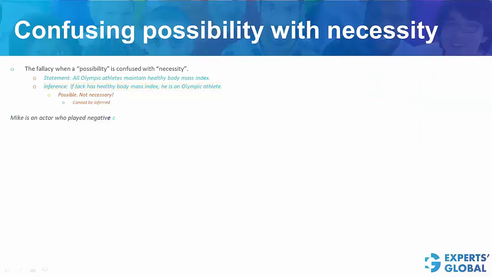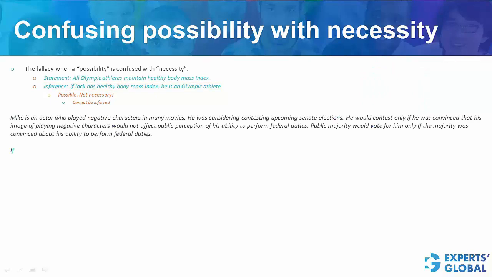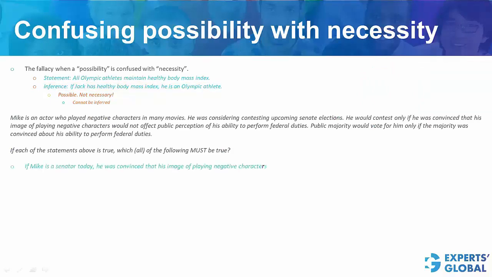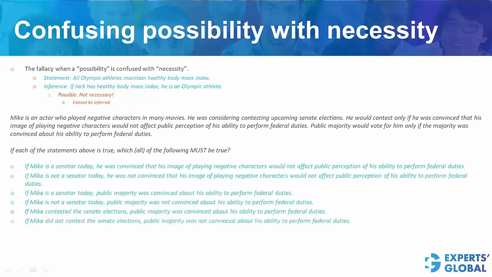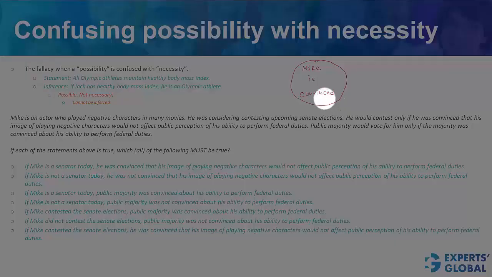I have a huge set for you here. Here is an argument followed by a question stem and a bunch of statements for you. Good 7 statements. Please pause the video and put a check mark if you think that the statement must be true. Otherwise, put a cross mark. This is a set that shows that Mike is convinced, and this second set here represents public is convinced. At the overlap here is where Mike wins. He has to be convinced to contest, and then public has to be convinced for him to win.